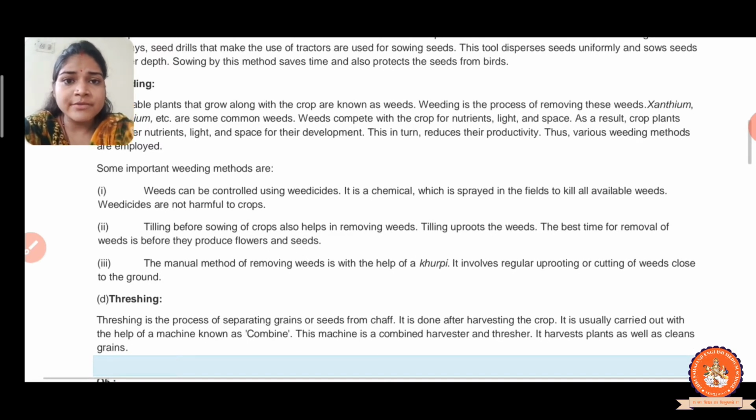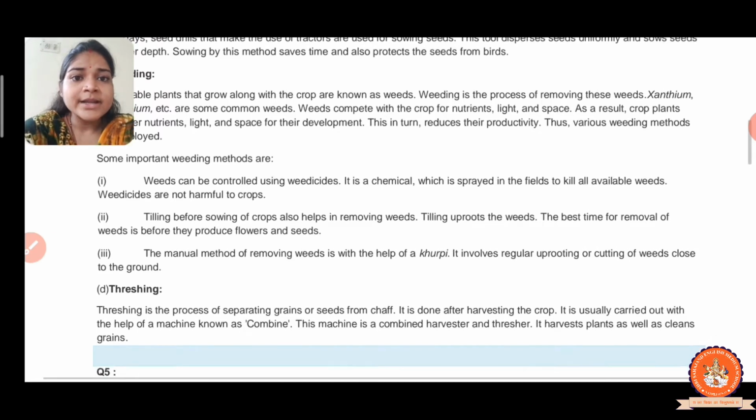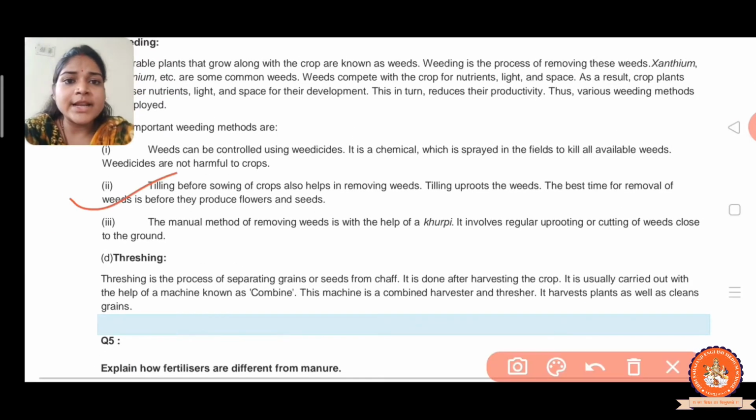Now see one by one. The first one is that weeds can be controlled by using weedicides, the chemical. It is a chemical which is sprayed in the field to kill available weeds, and weedicides are not harmful to crop. You know very well 2,4-D, right? Now the next one is tilling before sowing.